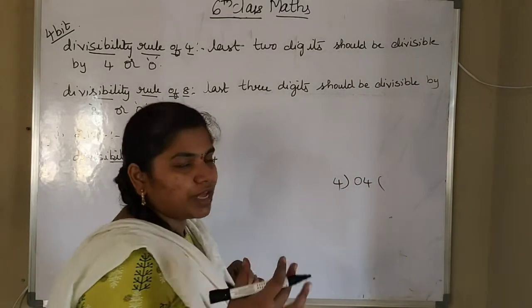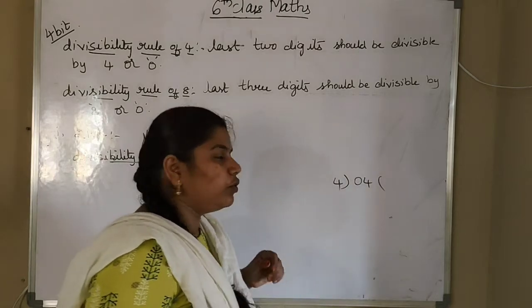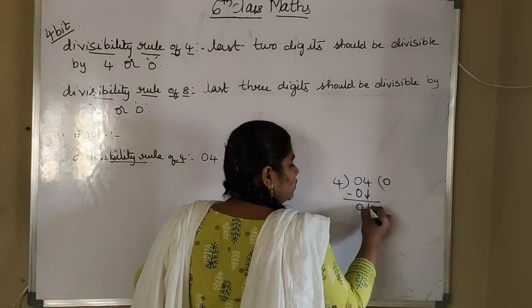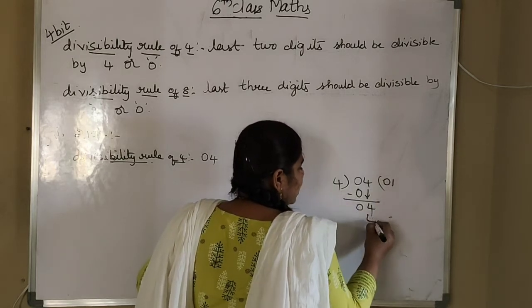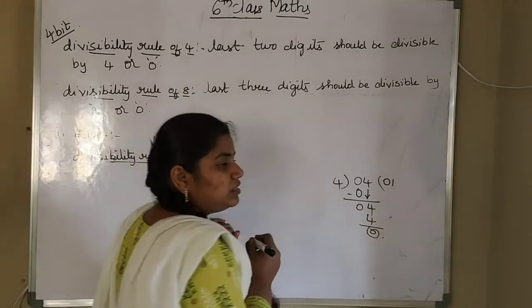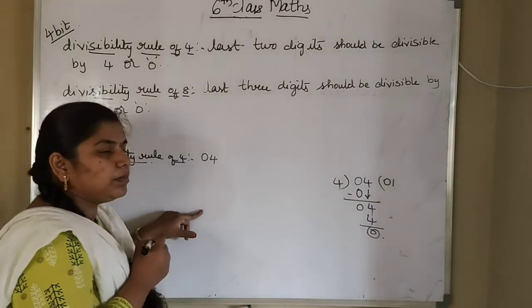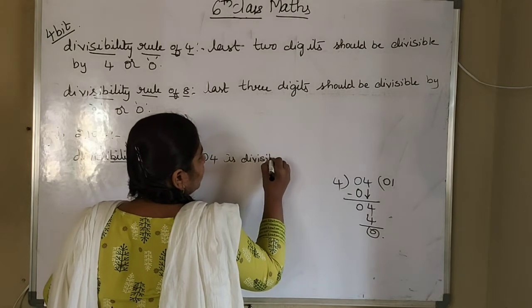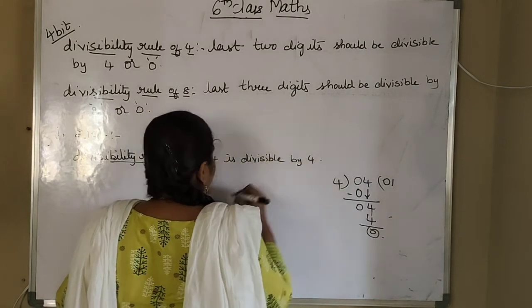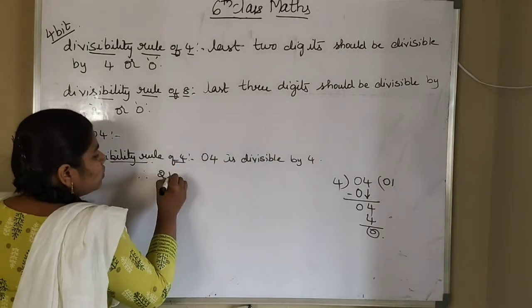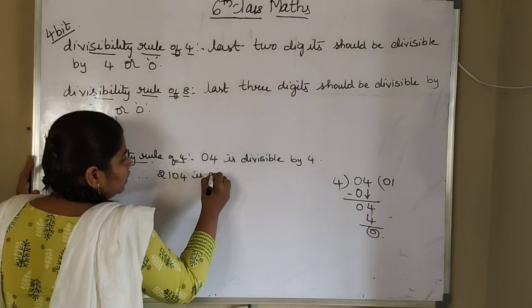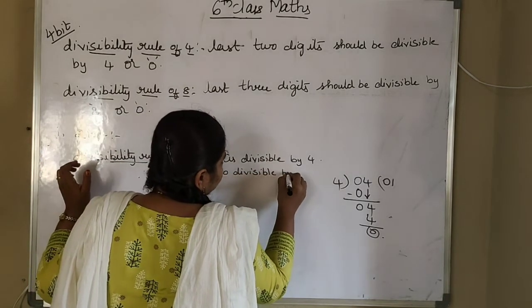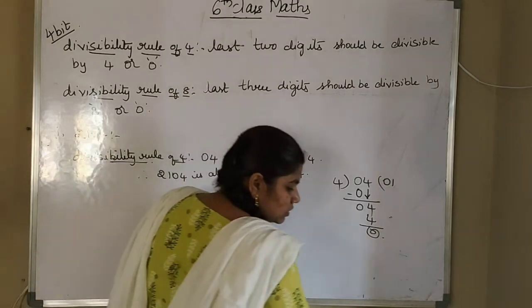If you are not getting in that way, just do a division of 4 here. So 4 zeros are 0. Bring this 4 down. 4 ones are 4. So you got the remainder as 0. That means 0, 4 is divisible by 4. Therefore, we can say 2104 is also divisible by 4. So this is divisibility rule of 4.